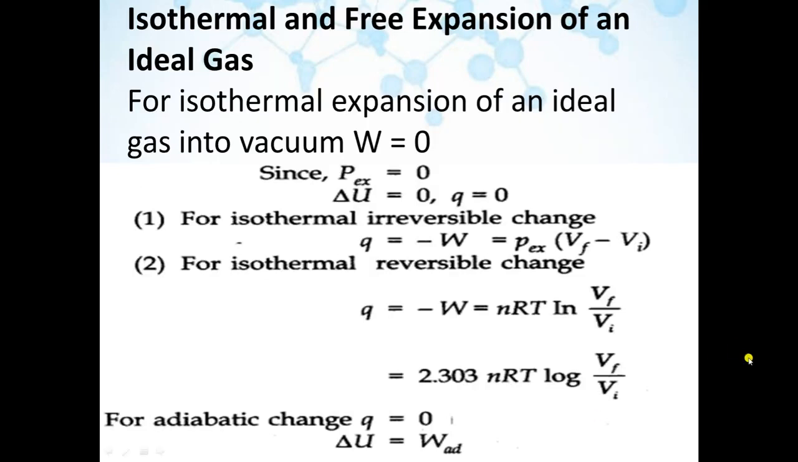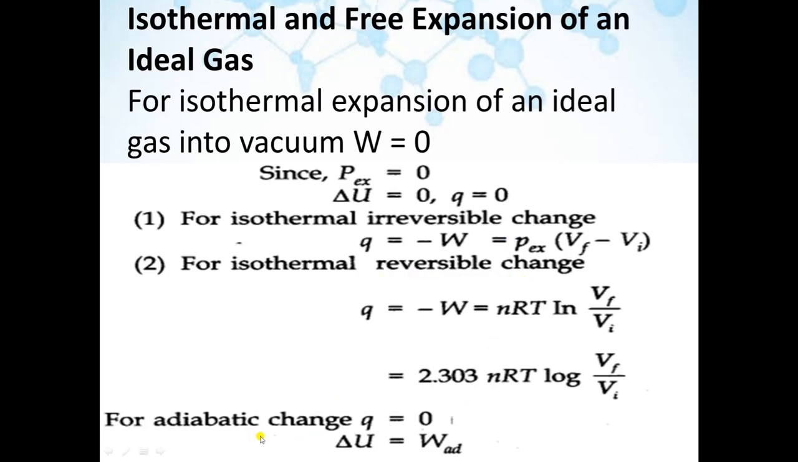Now isothermal and free expansion of an ideal gas. Free expansion means there is no external pressure. So that means work done will be equal to 0. Q will be equal to 0. So delta U will be equal to 0. Now this is the formula for irreversible change and this is for reversible change.